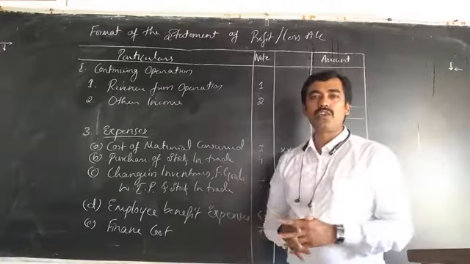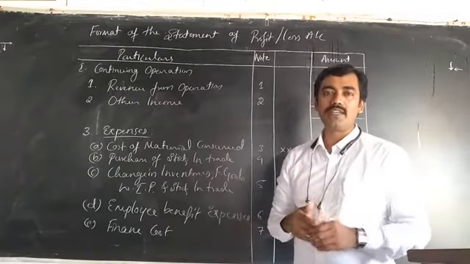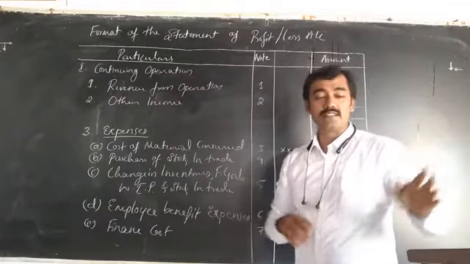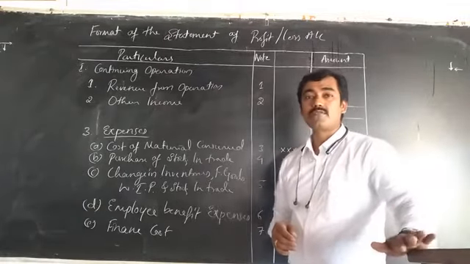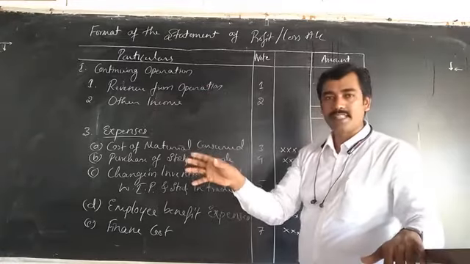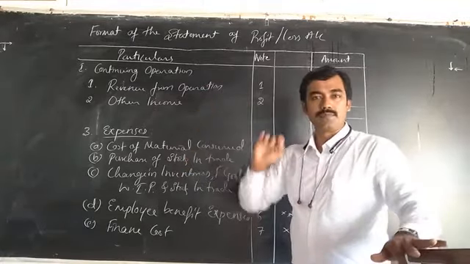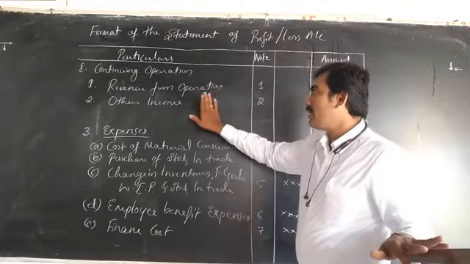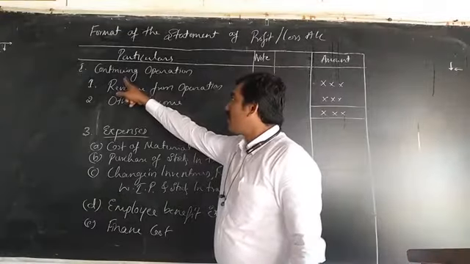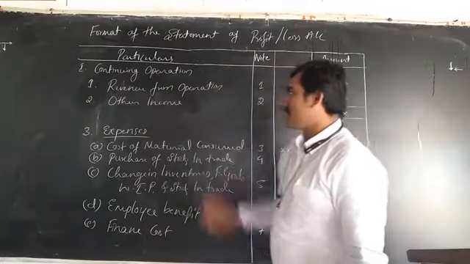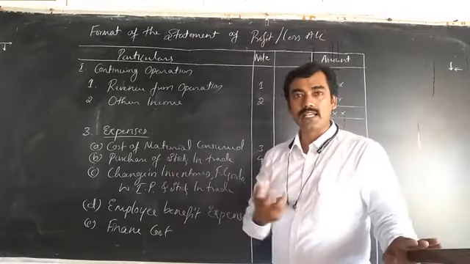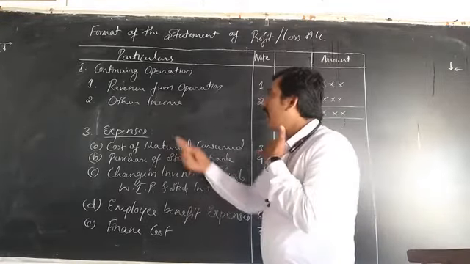Here we follow the vertical format of preparing the profit and loss account, but in previous years we prepared the horizontal format, with expenses on one side and incomes on the other. Here we prepare income first, after that expenses. First, mainly continuing operations, under that revenue from operations. Revenue means the income from operations, and other incomes.